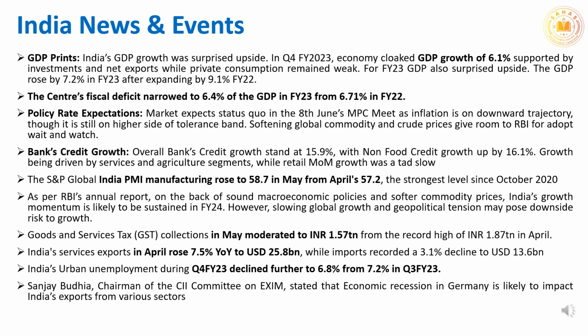last 12 months. India's manufacturing sector continues to grow stronger as data showed that factory output expanded at the quickest pace in the last 31 months. The S&P Global India PMI manufacturing rose to 58.7 in May from April's 57.2. The strongest level since October 2020.